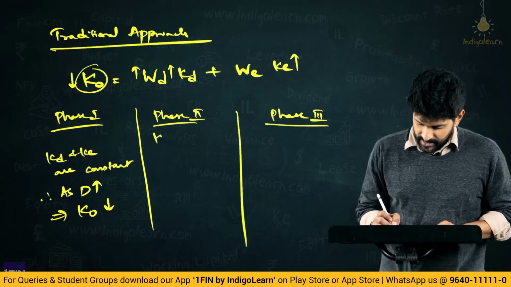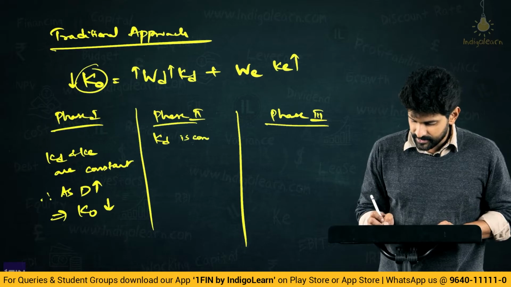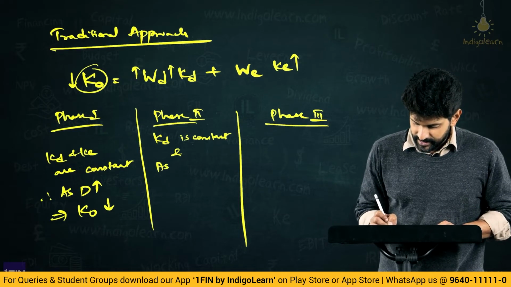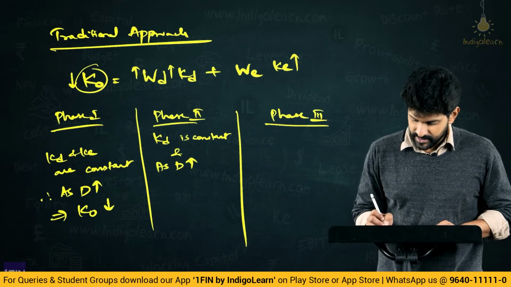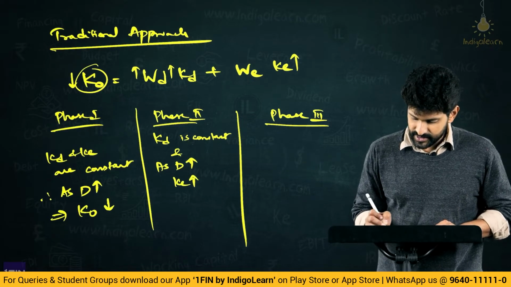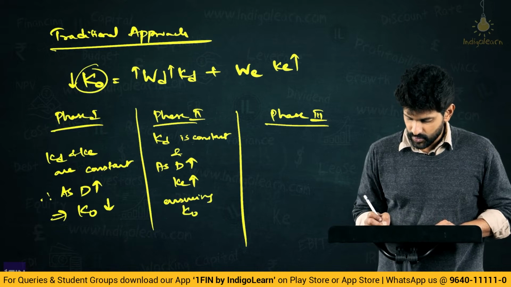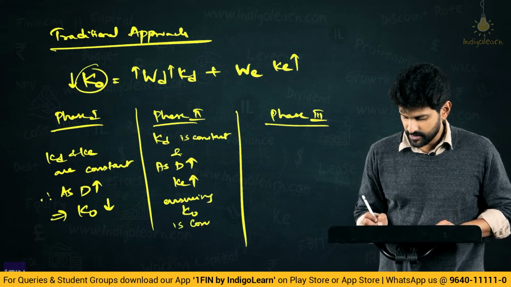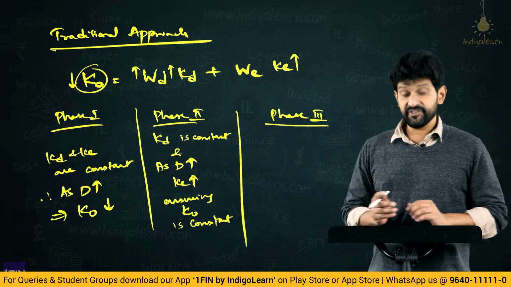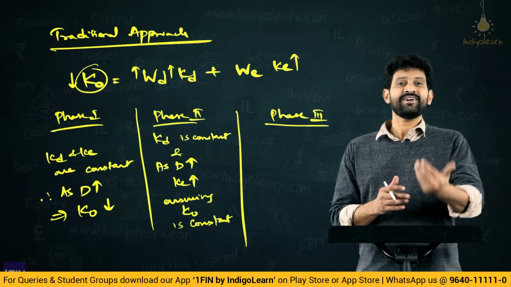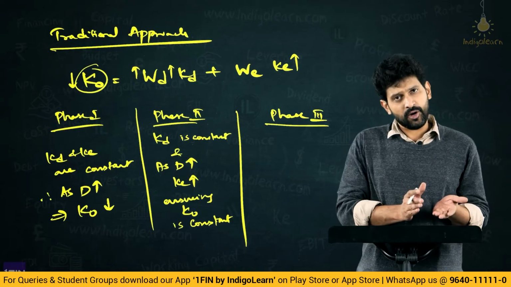So, here KD is constant and as debt increases, KE increases, ensuring KO is constant. The benefit of cheaper cost of debt is exactly offset by the increase in KE, similar to the net operating income approach.